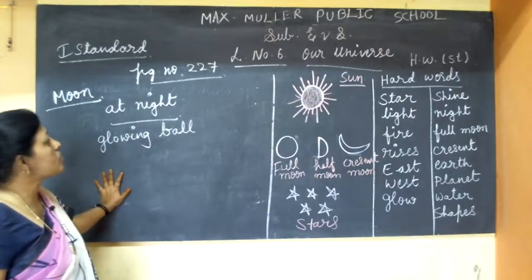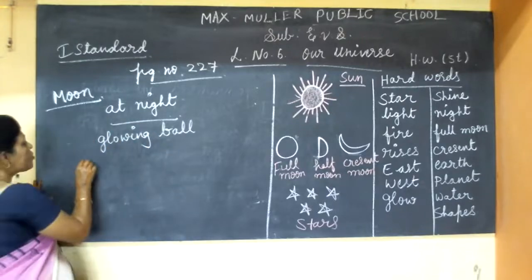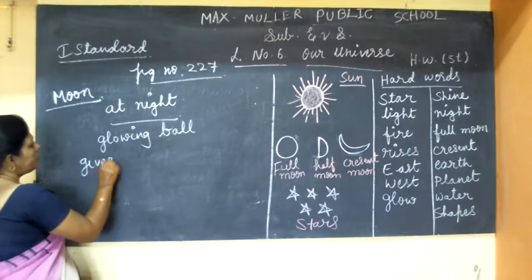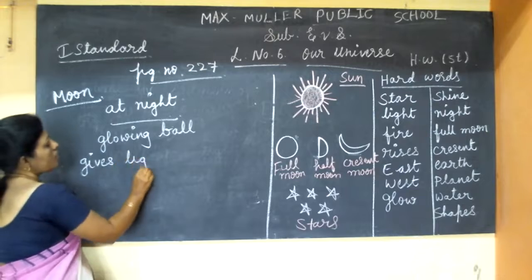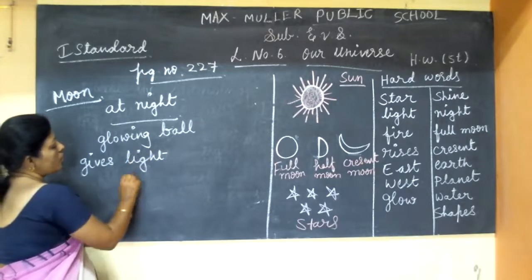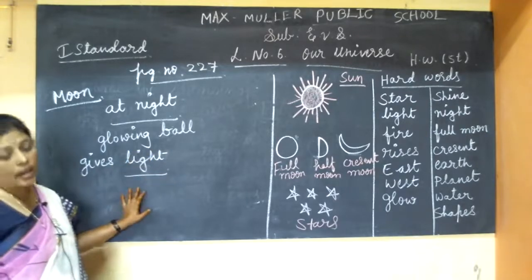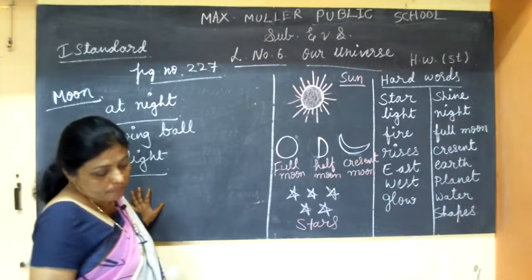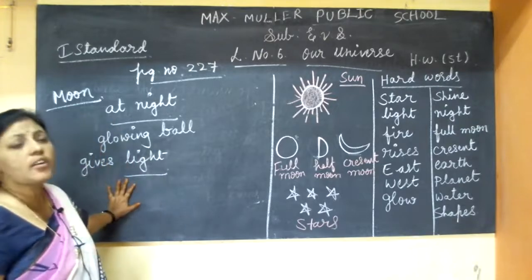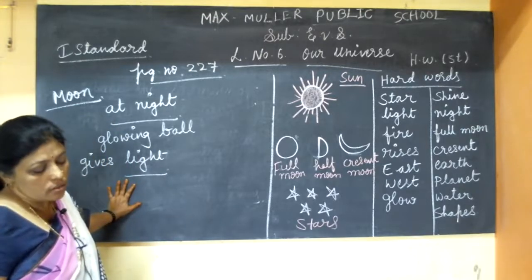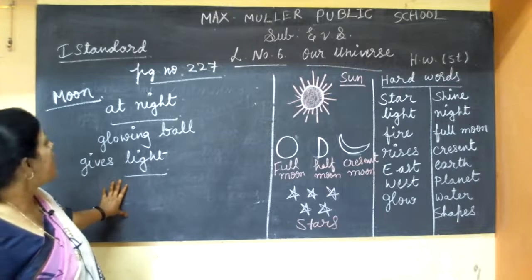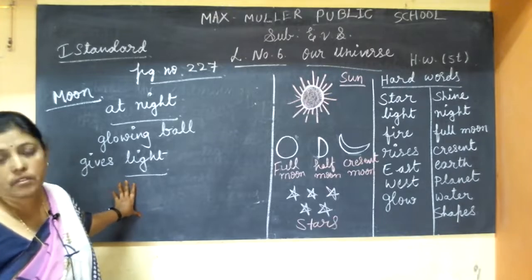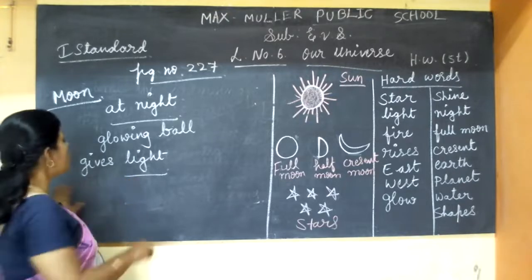So it gives light. It gives light at night only. Okay, it gives only light at night. So the nights are cool. Okay. Then the moon does not have its own light. It doesn't have its own light.